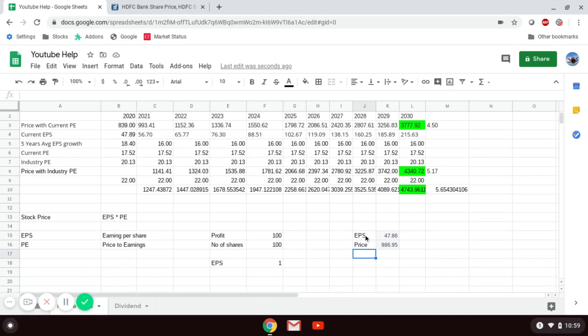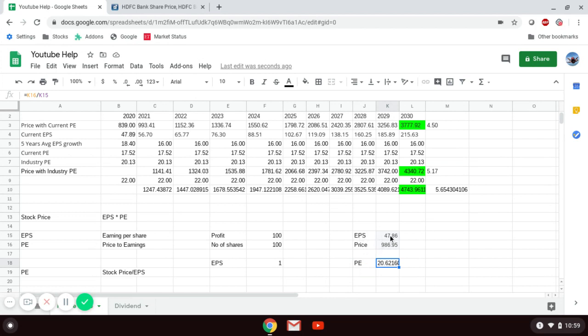I have given the formula: stock price equals EPS multiplied by PE. Now we have EPS and the stock price. If you need PE, the formula changes like this: PE equals stock price divided by EPS. This is a small mathematical formula. So to get the PE, we divide the price by EPS, and it comes to 20.6. That's how PE is calculated.